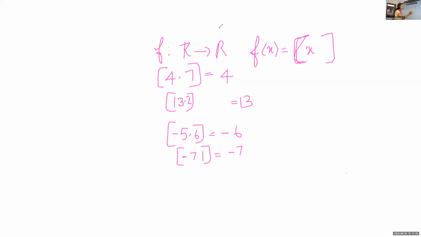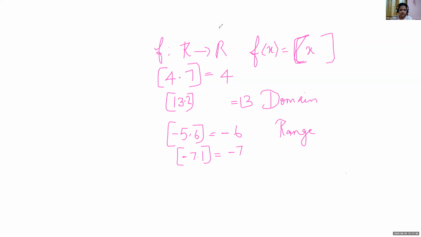Now can you give me what is the domain and what is the range of this function? What is the domain and range of this greatest integer function?